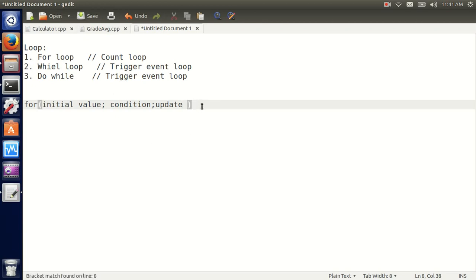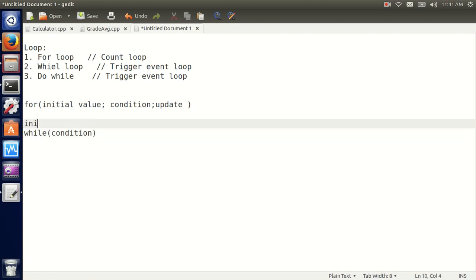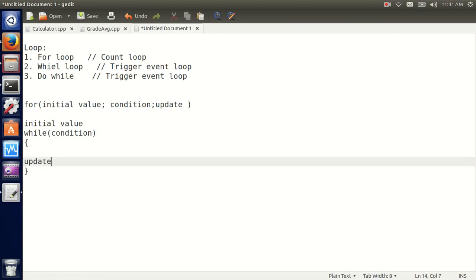While loop, we're gonna need same thing, but here how's a while loop look like? The body of a while loop. While I'll have the condition here, I'll have the initial value here, and we'll have, let's say this is the body of a while loop, we'll have the update here.